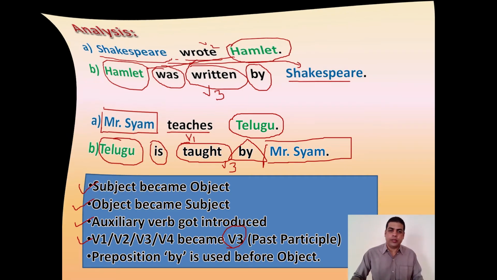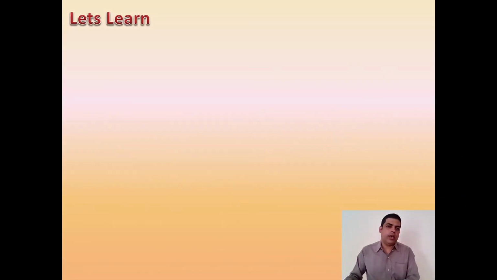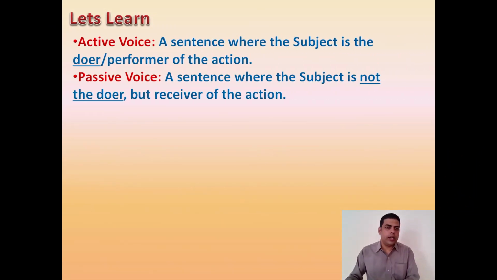Now what is an active sentence and what is a passive sentence? Let's learn. As I have been telling you, an active sentence is a sentence where the subject is the doer of the action. It performs the action. It does the action. Whereas in a passive sentence, the subject is not the doer of the action. It does not perform the action. Rather, it receives the action.